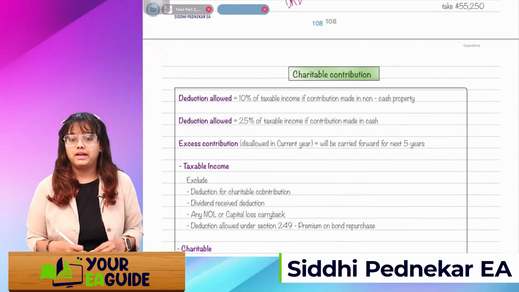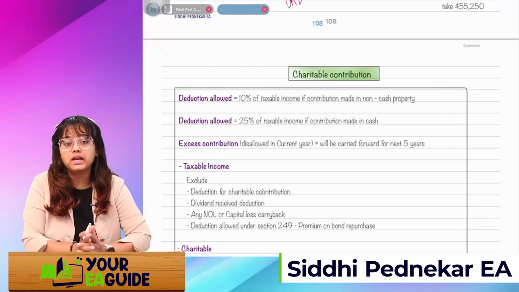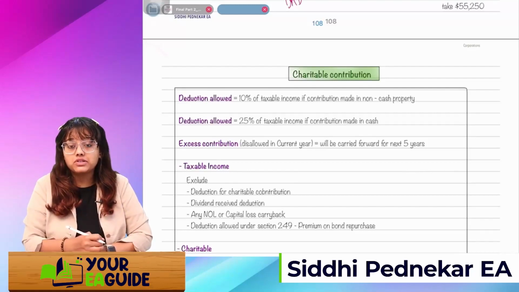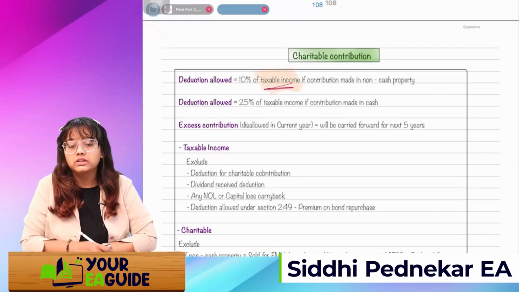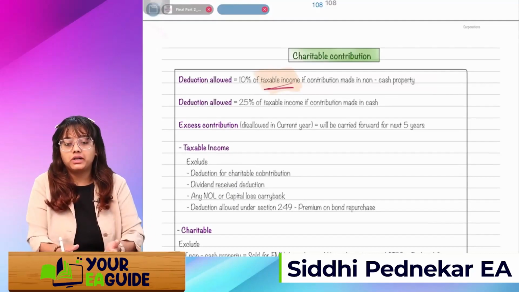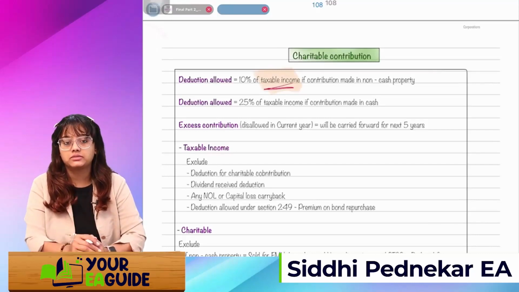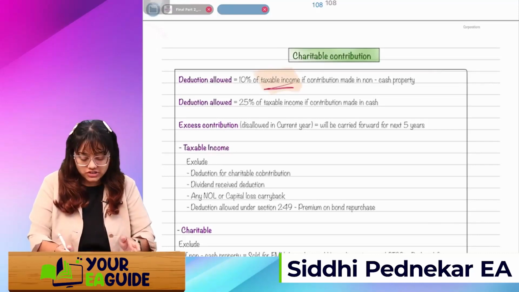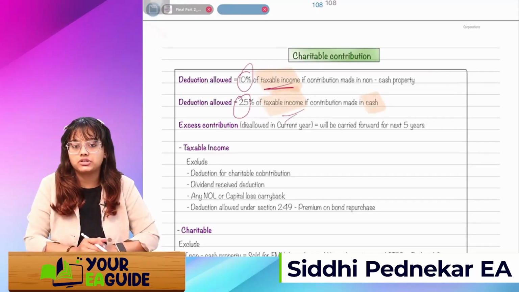If the corporation has made any charitable donations or contributions, then how much deduction will be allowed? Deduction allowed will be 10% of taxable income. See, here it is taxable income. If it's a non-cash property contribution, then I simply have to compare whatever is my taxable income, and just take 10% as a charitable contribution in the tax return. If I have made a cash contribution, then 25% of my taxable income I can take as a deduction.